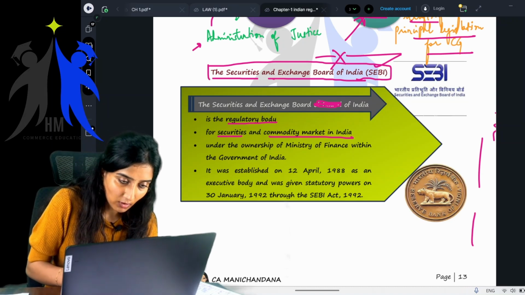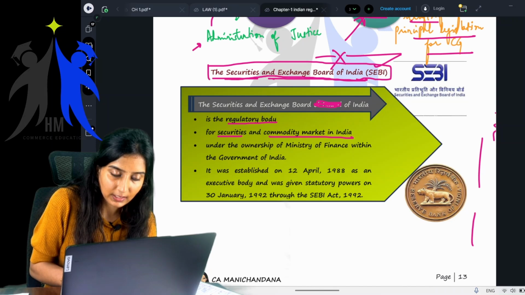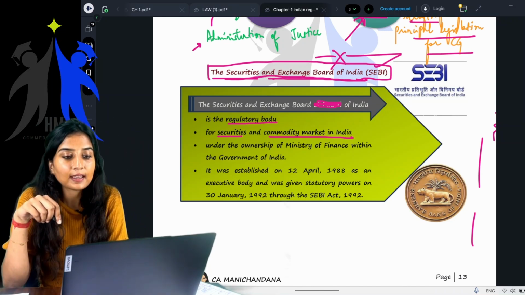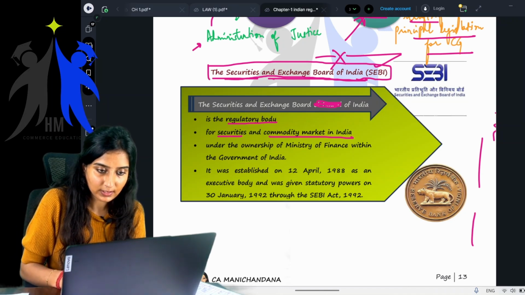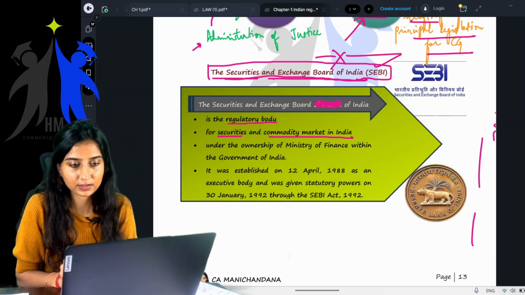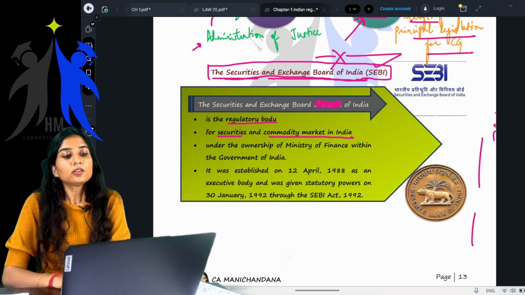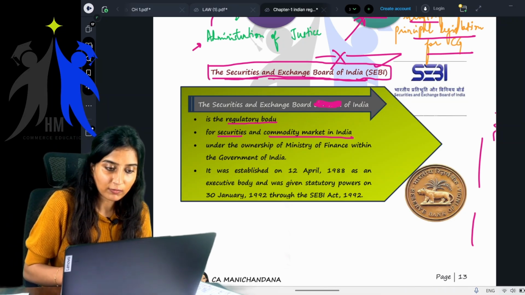SEBI stands for the Securities and Exchange Board of India. Also make this correction in your books: in "The Securities and Exchange Board of India, Board of", there is a repetition. Just make sure you scratch it off and delete that. The Securities and Exchange Board of India is basically a regulatory body for securities and commodity market in India.